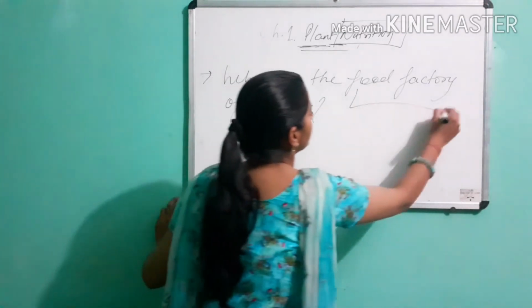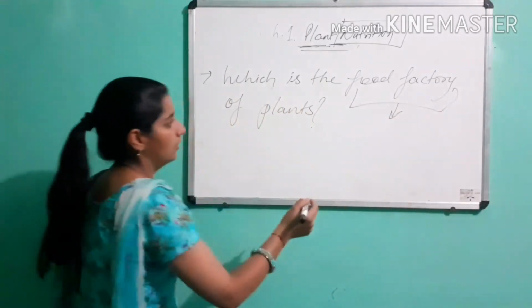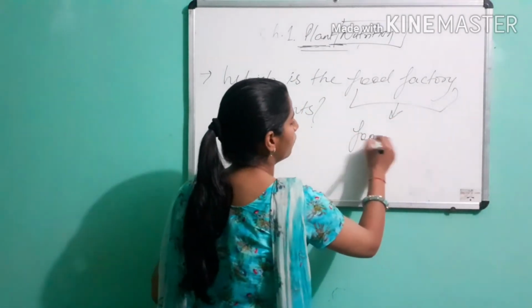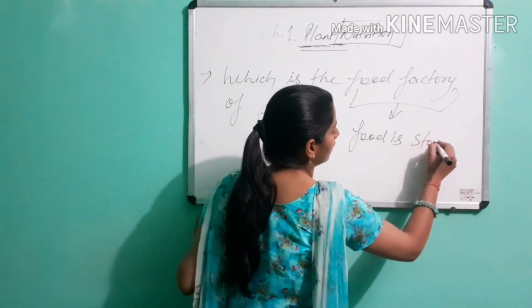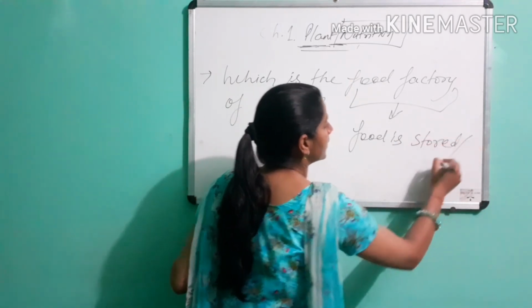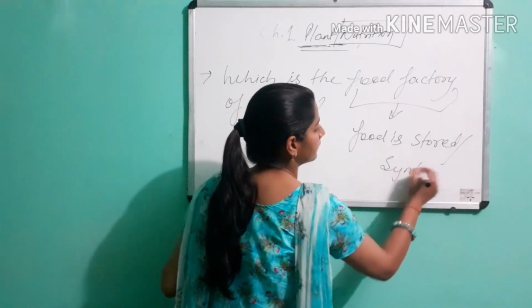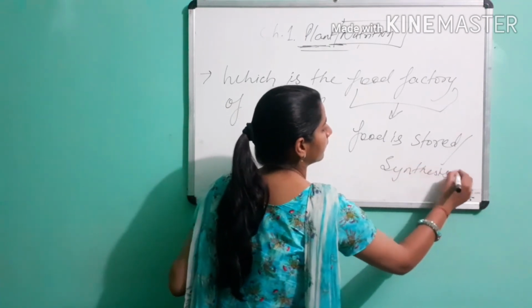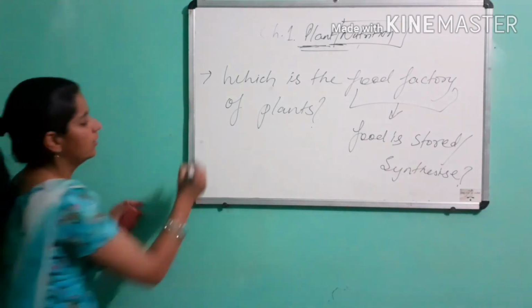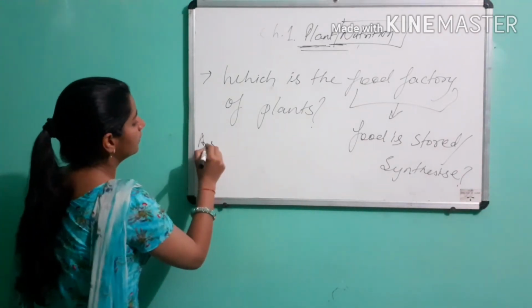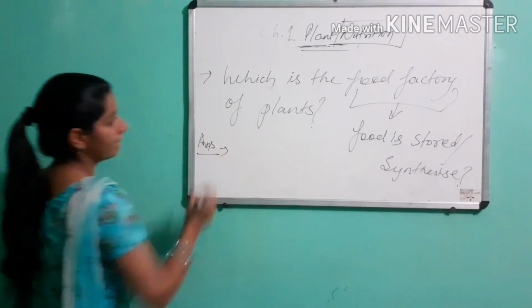Food factory means where food is stored or synthesized. Where is food stored and synthesized? So what is the answer? Please tell me.